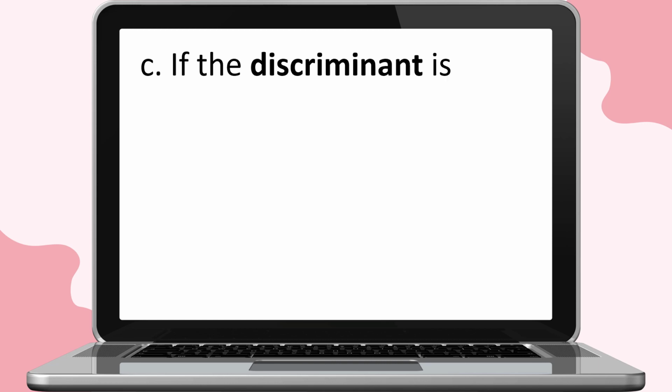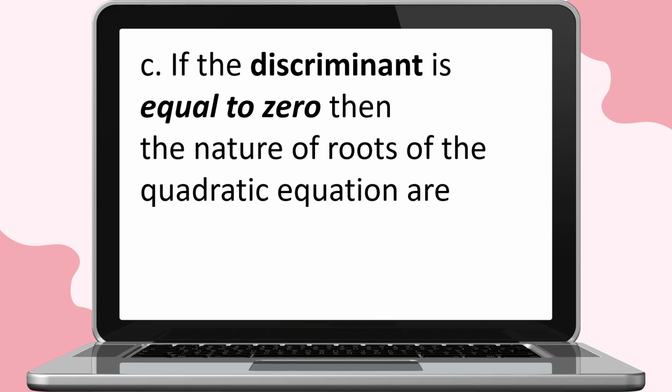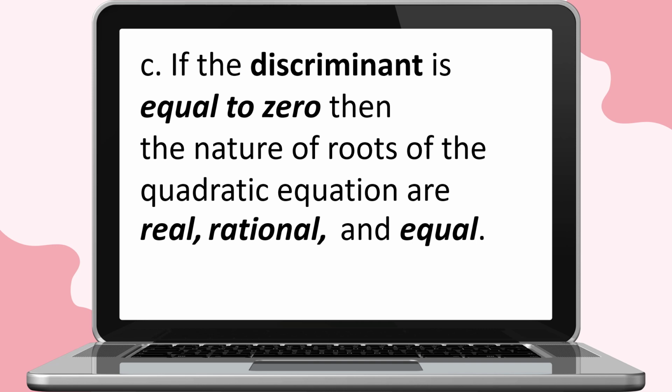Next, if the discriminant is equal to 0, then the nature of roots of the quadratic equation or function are real, rational, and equal. Example, f of x is equal to x squared minus 6x plus 9.